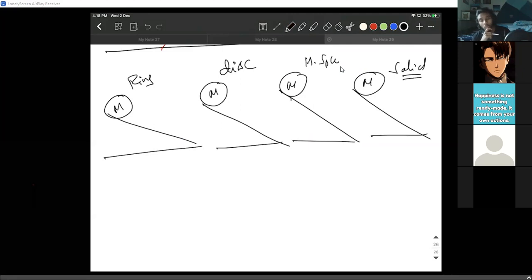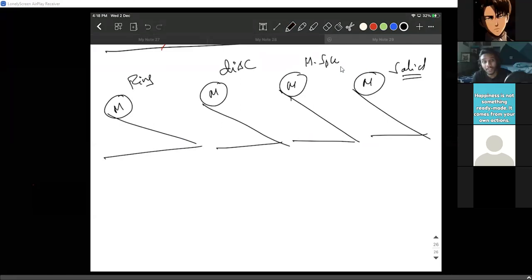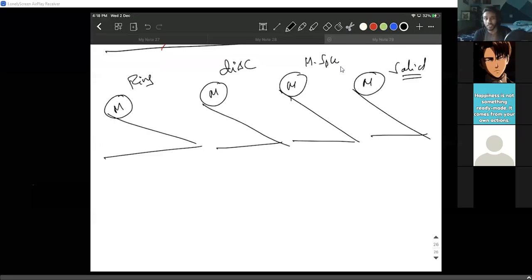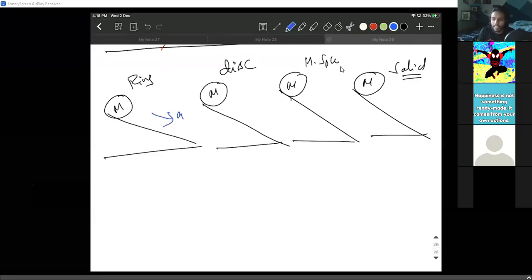Which one reaches the ground first? Can somebody tell me? The solid sphere. Sure? You're sure about solid sphere? Ring, sir. Now you will only know if you find the values a1, a2, a3, and a4. You have to do the calculation and find it.